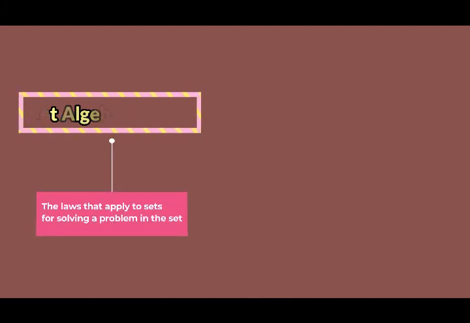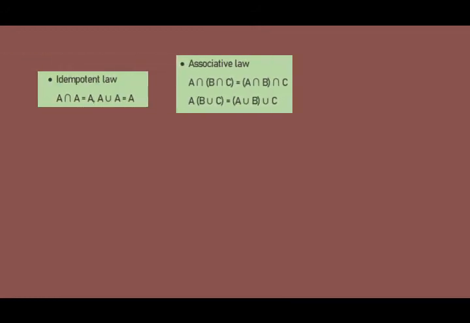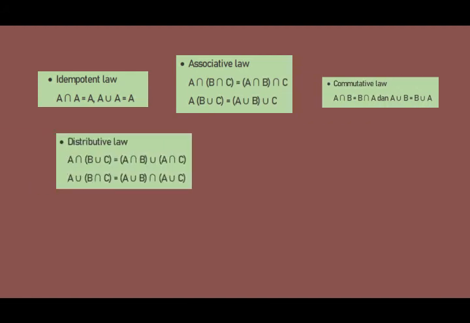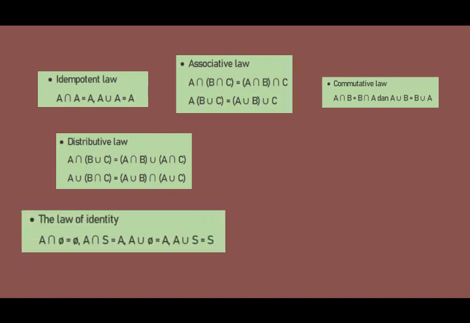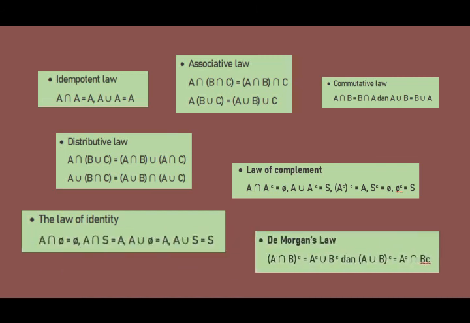Lastly, we talk about the set algebra. Set algebra is the laws that apply to sets for solving a problem in the set. Laws of set algebra include idempotent law, associative law, commutative law, distributive law, the law of identity, law of complement, and De Morgan's law.